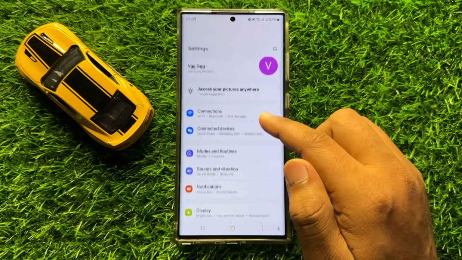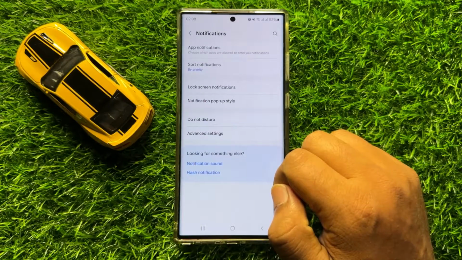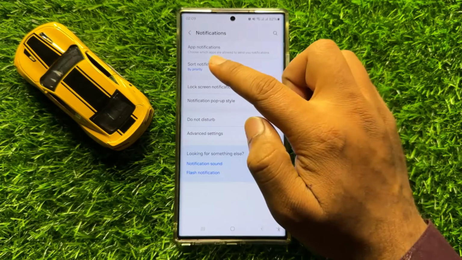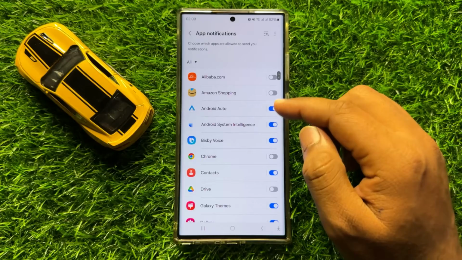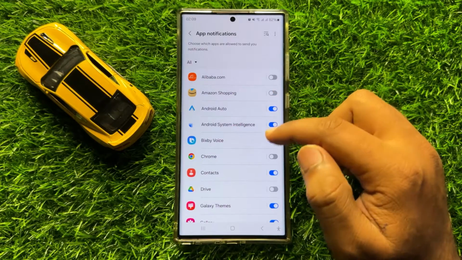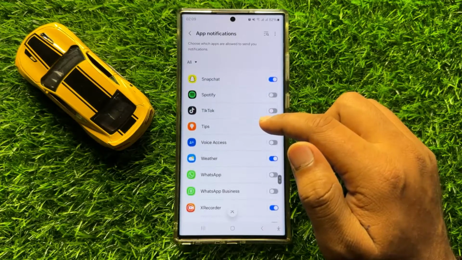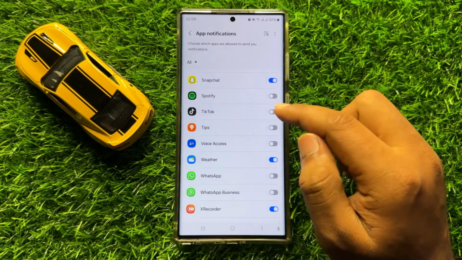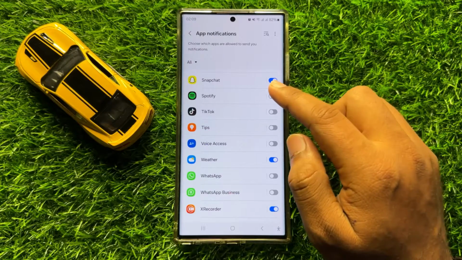Now in settings, scroll down and click on notifications. Now here click on app notifications, and from here check if you have turned on the app notifications or not. So if the app notifications are turned off, then you will not be able to hear the notification sound.